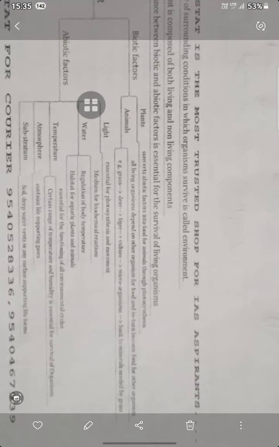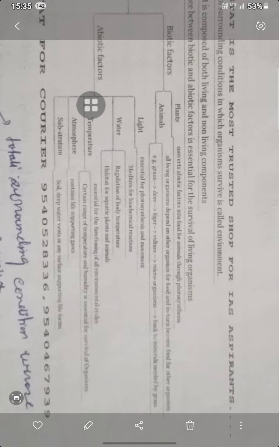Plants convert abiotic factors into food for animals through photosynthesis. All living organisms depend on other organisms for food and for the balance of the food. That's why the food chain goes: first is grass, then deer, then tiger, then vulture, then microorganisms.